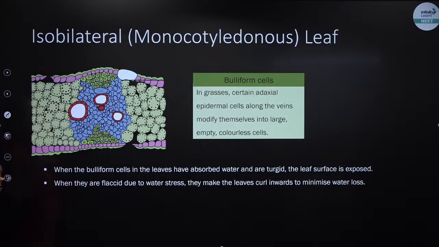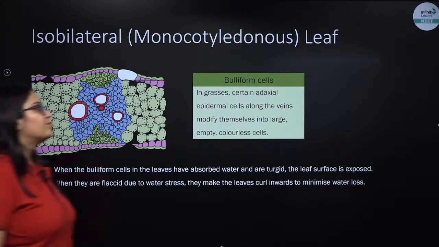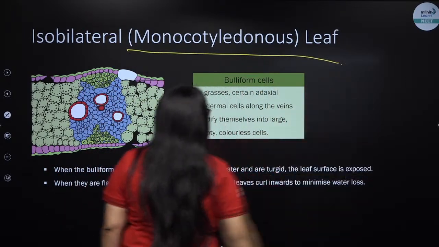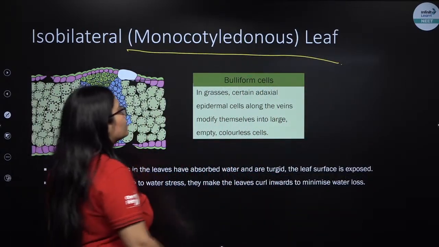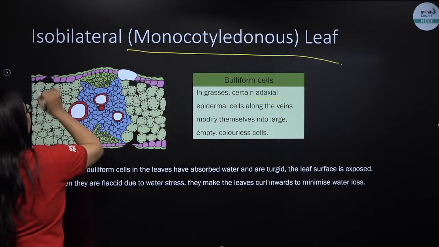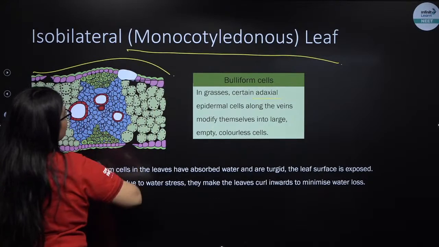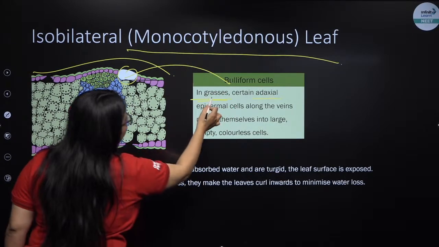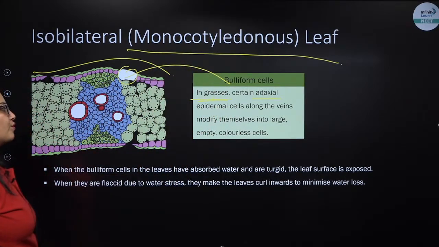So what is a bulliform cell? First of all, you need to understand bulliform cell is a characteristic of a monocot leaf. Where are they present? They are present on the adaxial surface, this surface. These are the bulliform cells. They are present in the grass. Grass is an example of a monocot.